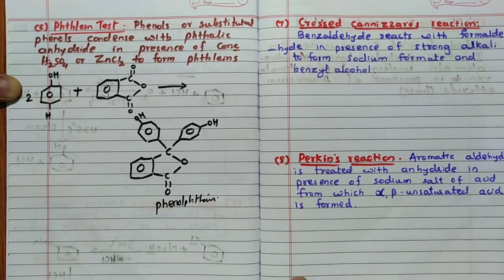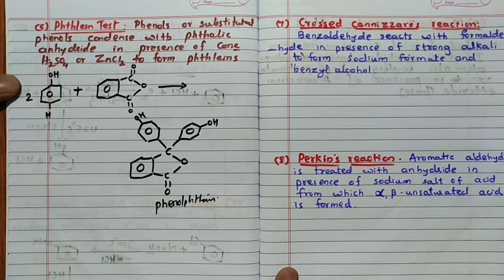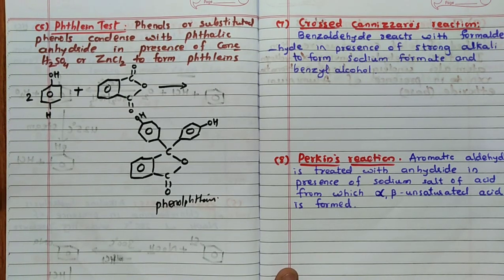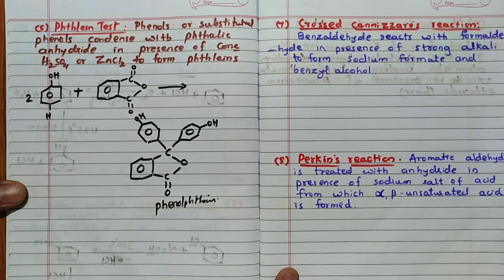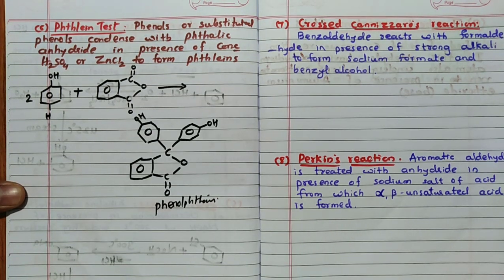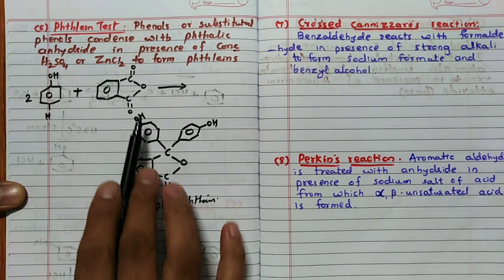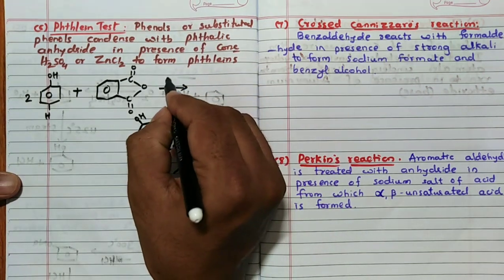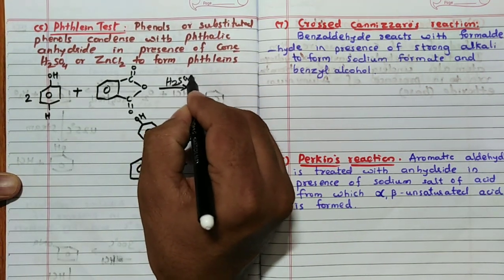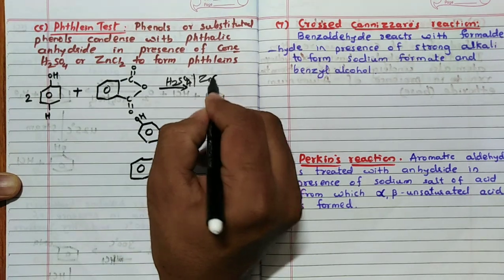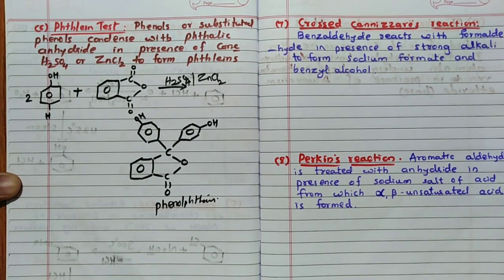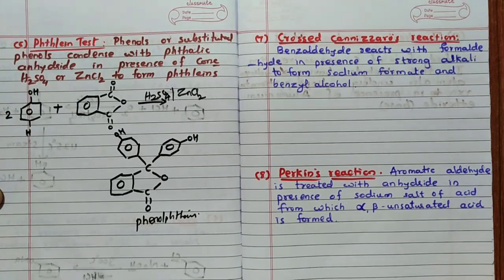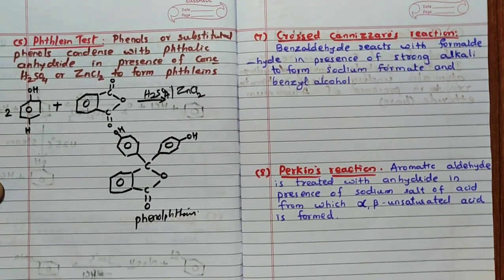Phenolphthalein is an indicator which is used in acid-base titration. We know that. Right? So this is nothing but the phthalein test. Phenols or substituted phenols condense with phthalic anhydride in presence of H2SO4 or ZnCl2, remember, to form phthaleins. It is the family of phthaleins; here it is called phenolphthalein. This is the fifth reaction.